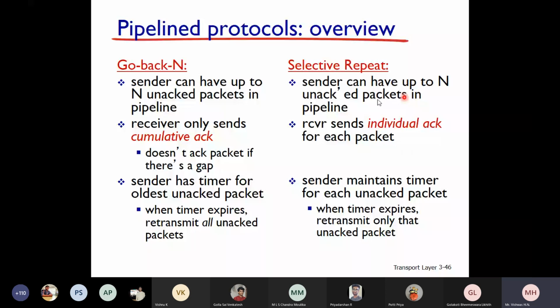The sender maintains a timer for each unacknowledged packet. When the timer expires, retransmit only that unacknowledged packet. Is it clear, students, the difference between selective repeat and Go-Back-N?